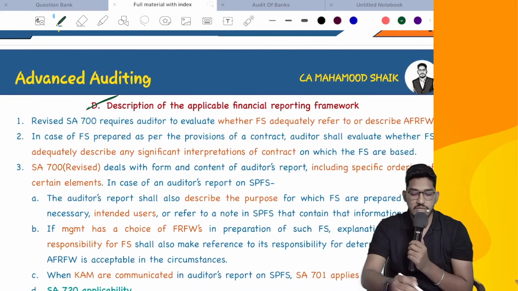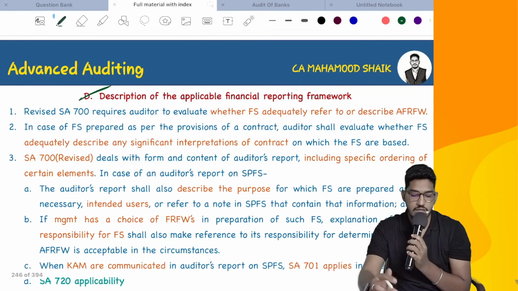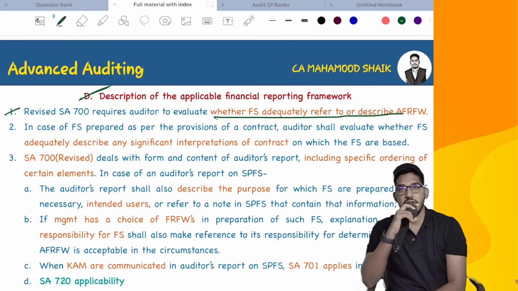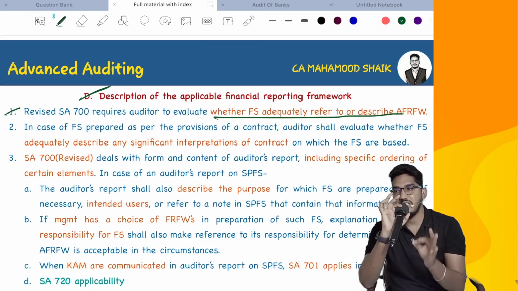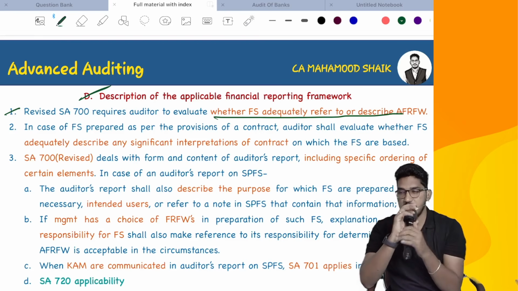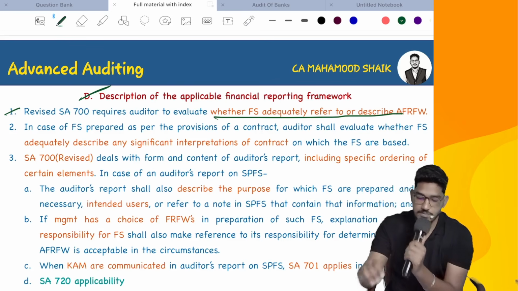Then, description of applicable financial reporting framework. Regarding applicable financial reporting framework in audit reporting, they are telling some points. SA700 requires the auditor to evaluate whether financial statements adequately refer to the applicable financial reporting framework. So as per SA700, you need to see that in the financial statements, management is clearly explaining their applicable financial reporting framework. Same thing you need to check for special purpose financial statements also. You need to check whether management is clearly explaining in the notes to accounts what framework they are following, why they are following it, and for whose purpose they are following it. These disclosures must be given by management in the special purpose financial statements. So that's what they say.